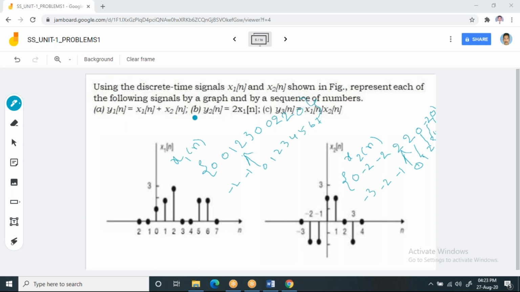Now I request all of you, take this problem. I'm not showing the answer to you. You have to solve it and explain it tomorrow. I'll ask any one of you, so get ready for this. Tomorrow I'll ask you. First note down this example. X1 of n and x2 of n I have given here. Then you do these operations, addition and multiplication by a scaling factor. With this, I'm going to stop for today's class.